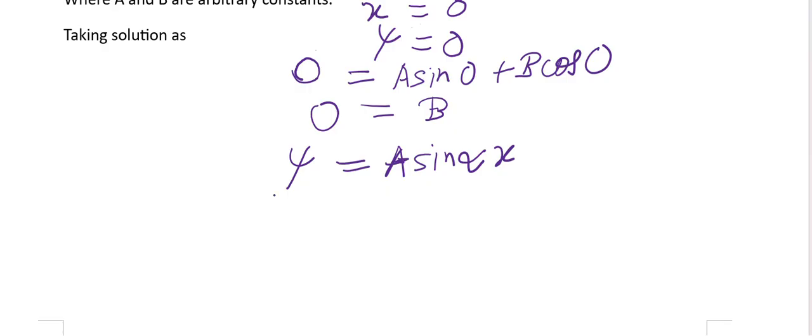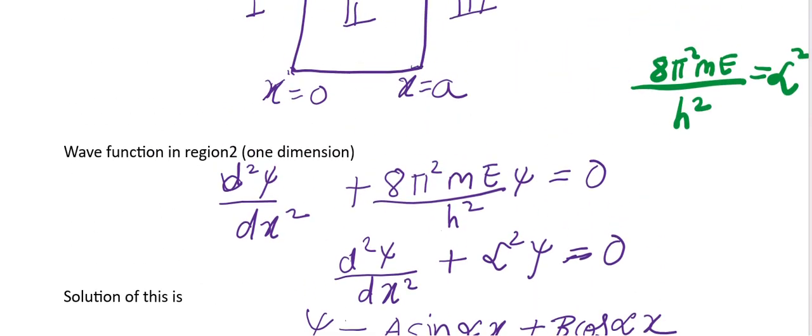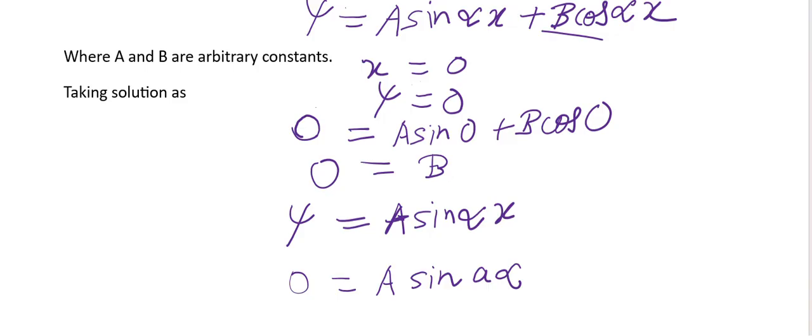Now for the other condition, at this point when x is equal to a, also psi is 0 because potential is so high here that it cannot exist. So 0 is equal to A sine a alpha. Then, as we know, A cannot be 0 because then the function will not exist.